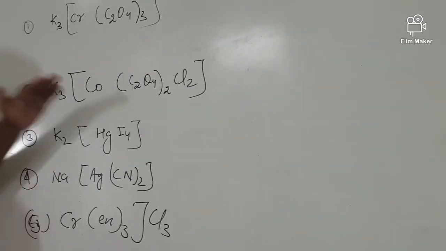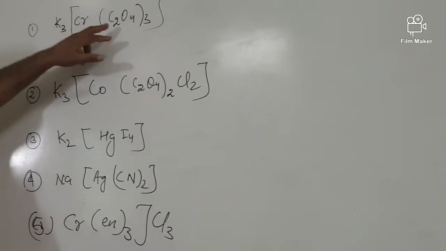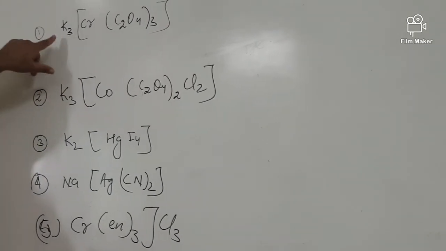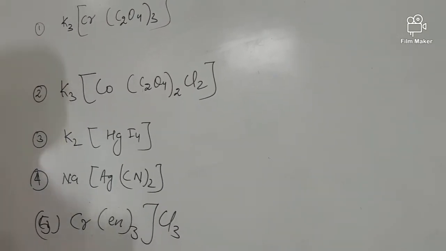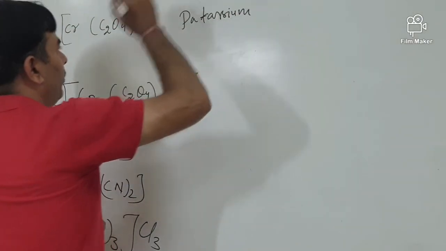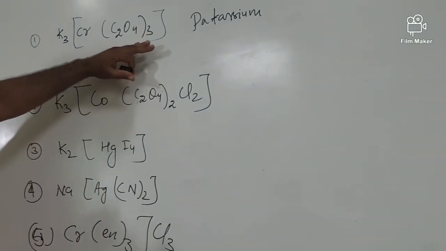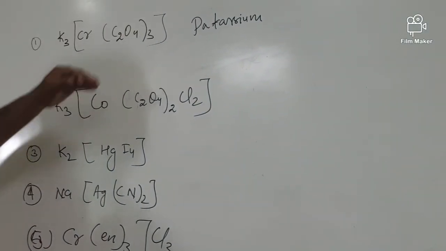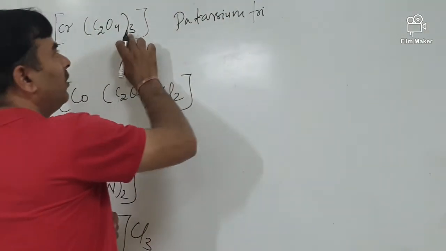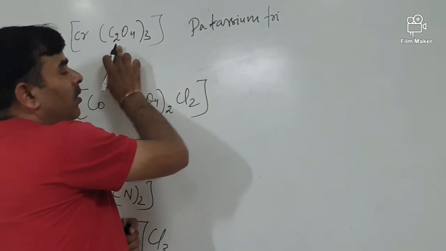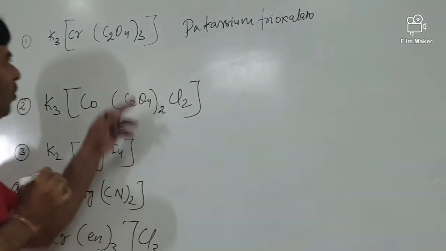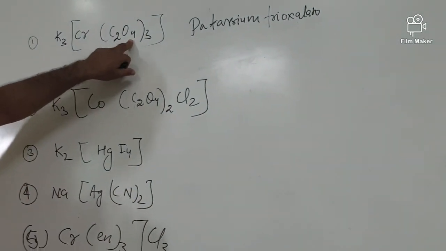Okay. First of all, K3[Cr(C2O4)3]. What is the nomenclature of this compound? First you write the name of the simple cation. I am writing here potassium. Then we have to write how many ligands it has: 3 ligands. Tri means 3. Name of the ligand: oxalato. Oxalato, because 'o' is used since it's an anionic ligand.